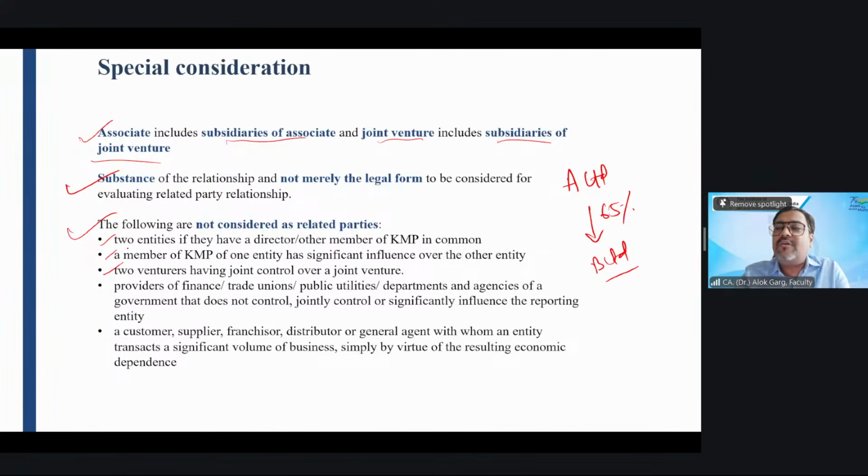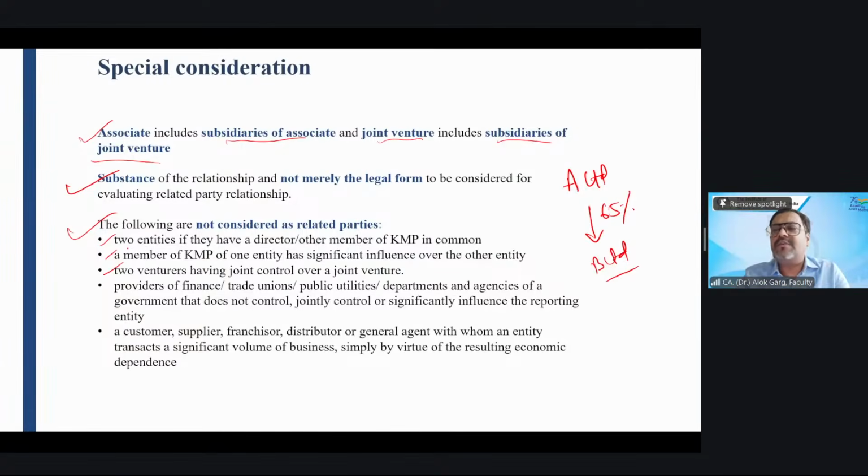In Indian Oil Corporation Limited, who are the owners? Who are the promoters? Government. Government are the promoter. It is a PSU, a public sector undertaking. And who are the promoters of Adani? Adani family, Gautam Adani and the family, not the government, right?